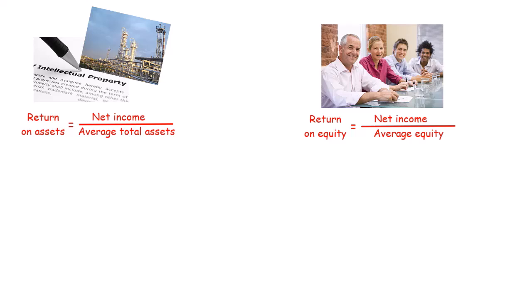Just as we used average assets as the denominator for return on assets, we use average equity as the denominator for return on equity. The reason is exactly the same. Similar to assets, we only observe the amount of stockholders' equity at specific points in time, while companies earn net income over a span of time. This is a typical rule. In ratios that have both income statement and balance sheet numbers, we usually use the balance sheet averages to approximate the balance sheet values over the time span covered by the income statement numbers.